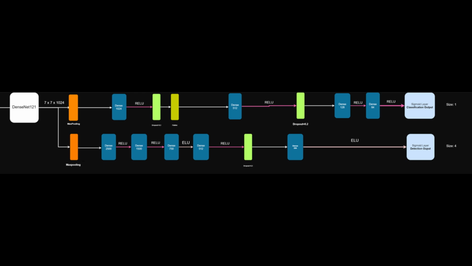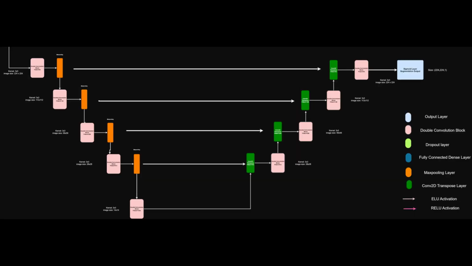The detection is done by an initial max pooling of pool size 2,2 followed by a sequence of dense layers that use a combination of ReLU and ELU activation. The final layer has a sigmoid activation and gives the coordinates of 2 points of the bounding box as the output. The segmentation task is done by the U-Net architecture.